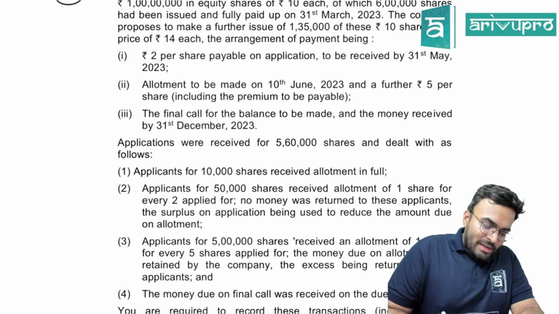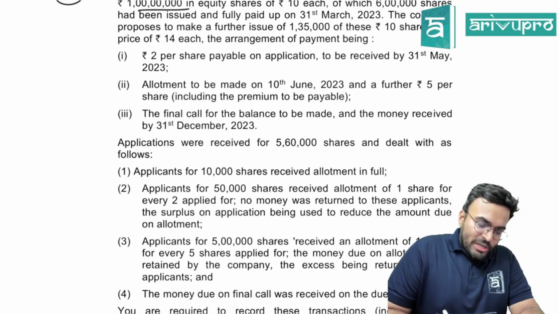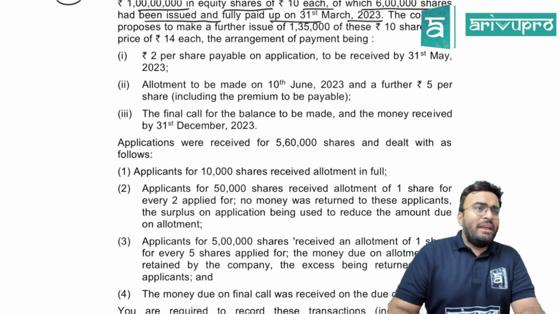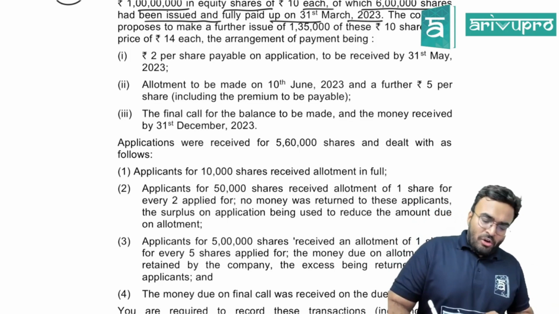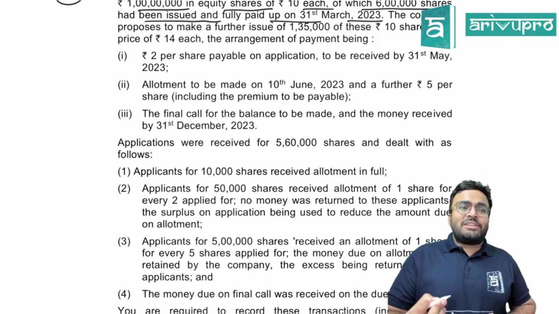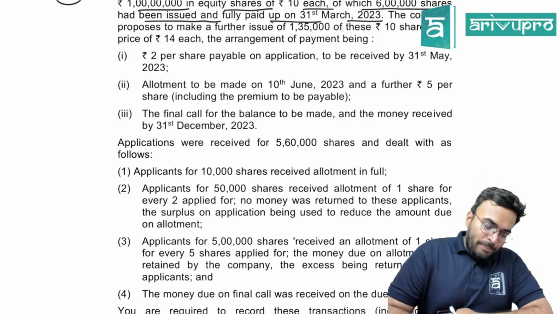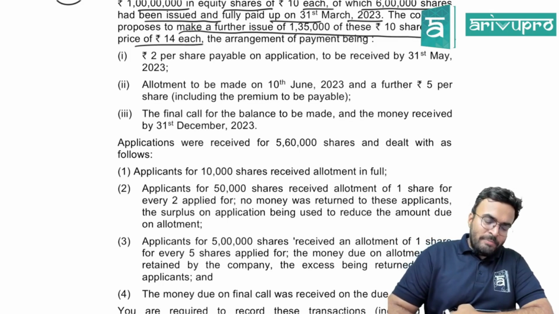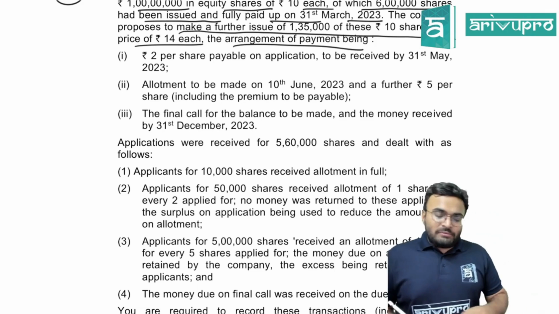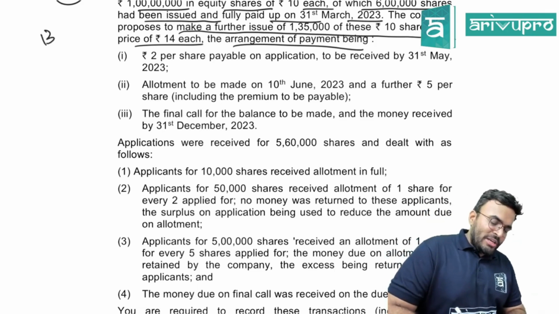Avent Limited is a company with an authorized share capital of 1 crore in equity shares of 10 each, of which 6 lakh shares had been issued and fully paid up on 31st March 2023. I think a similar question is there in the material or some examination. Where they start with authorized capital and 6 lakh shares are already issued. The company proposes to make further issue of 1,35,000 shares at a price of 14 per share. The arrangement of payment being. So we are going to focus on how many shares they are issuing.